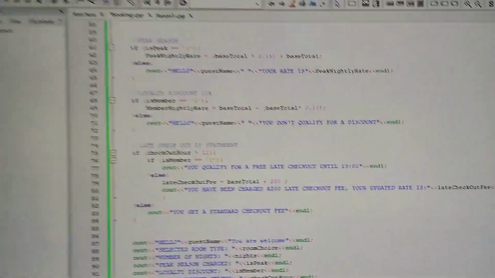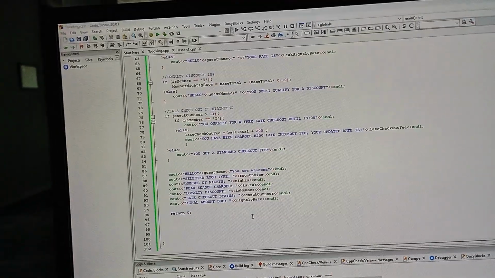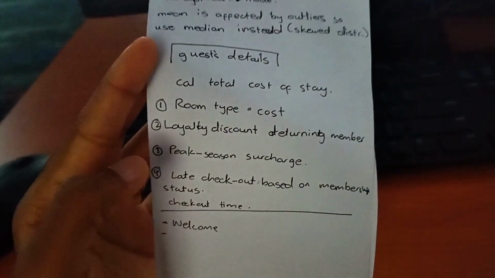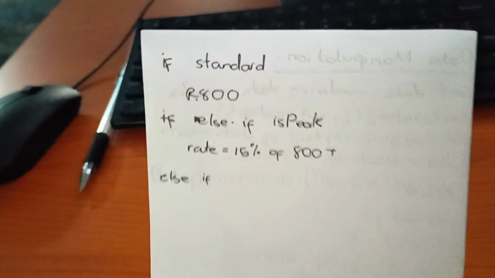And trust me, I did this with no ChatGPT at all. Let me show you what I actually wrote down. So you can see that I wrote down, not sure if you can see it, all the things that I needed, and this was before I started the code, right? And how I would structure the if statements. But because I kind of knew this from Python, I didn't have to write everything down, and then that's when I just did the code.